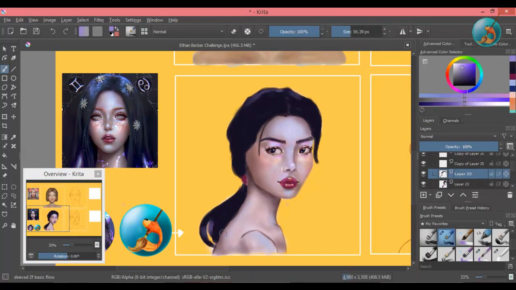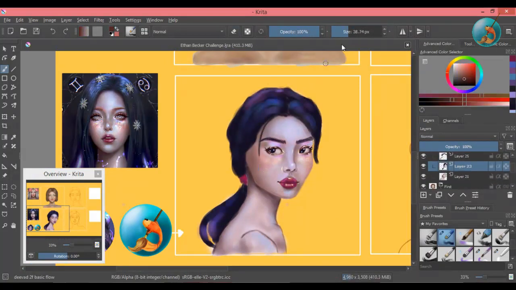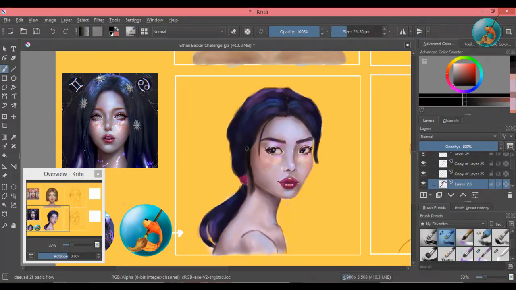The end result was satisfactory, though I was not entirely happy with it. This piece took half a day to complete.